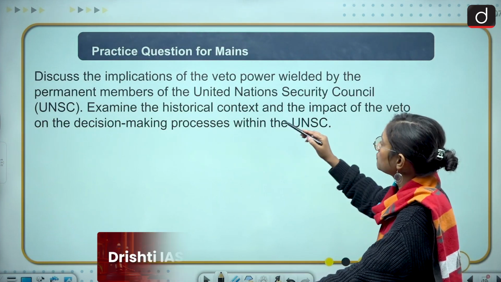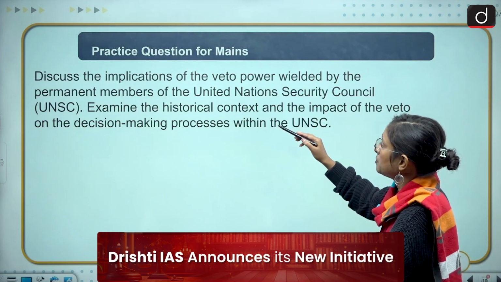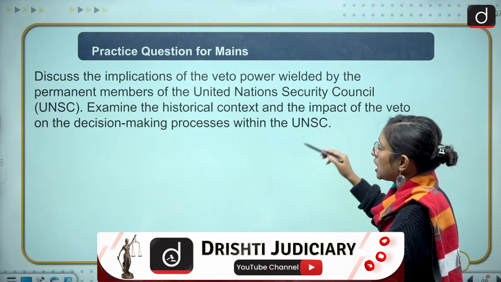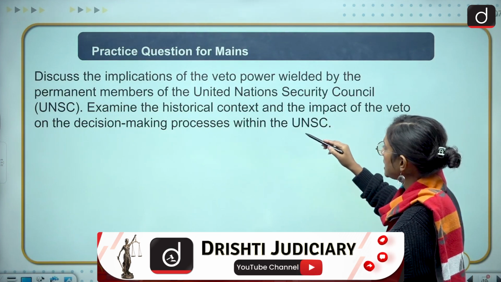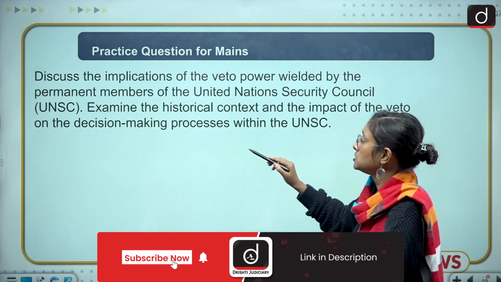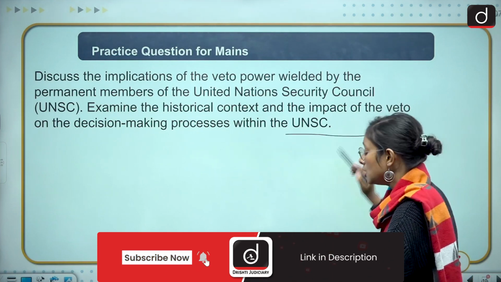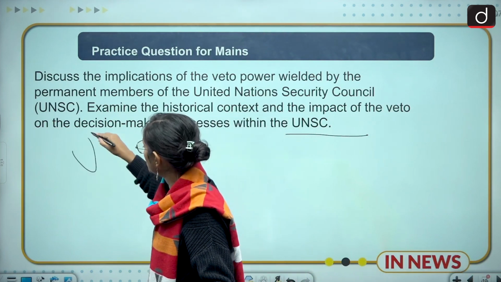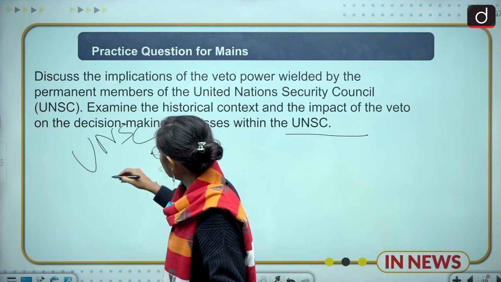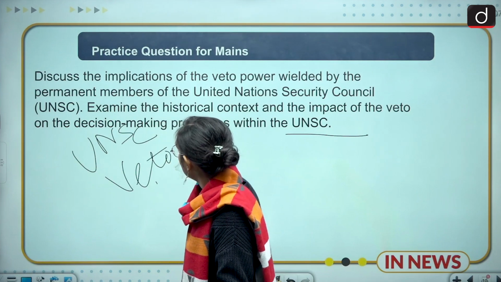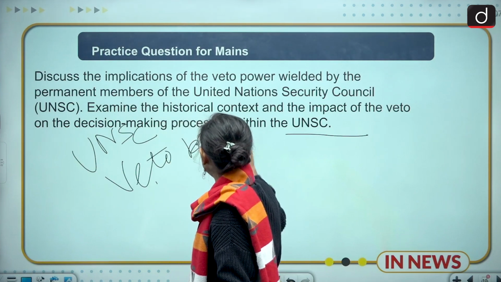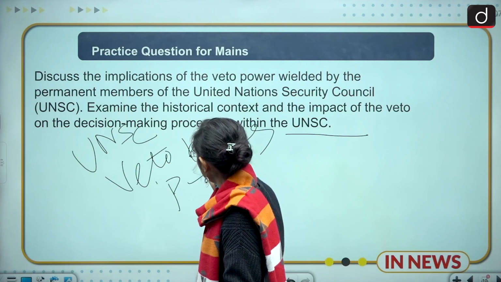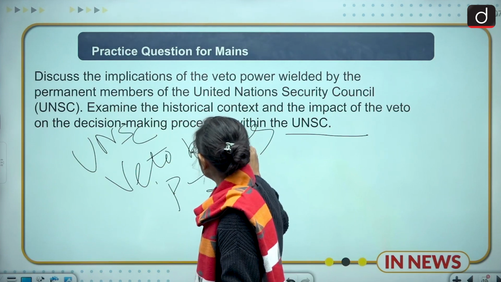Discuss the implications of the veto power wielded by the permanent members of the United Nations Security Council. Examine the historical context and the impact of the veto on the decision-making process within the UNSC. So first, you have to give a brief background about the UNSC and its veto power, and who the permanent 5 members are who enjoy veto powers.